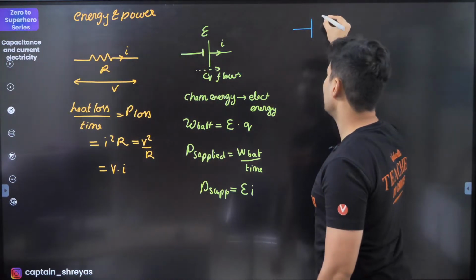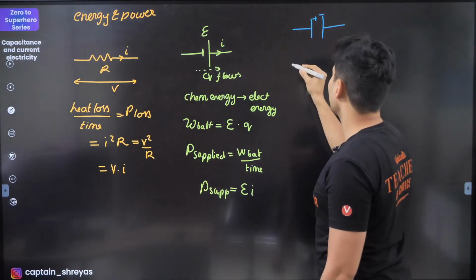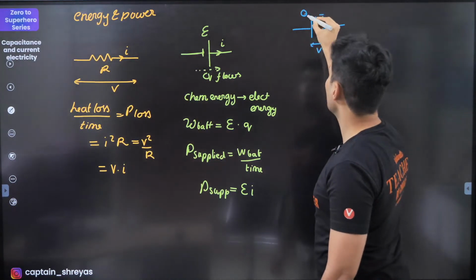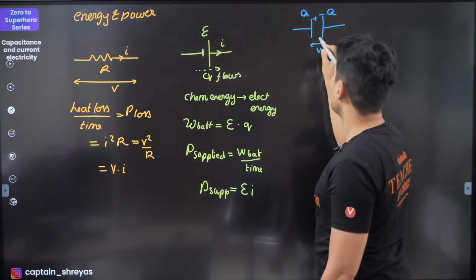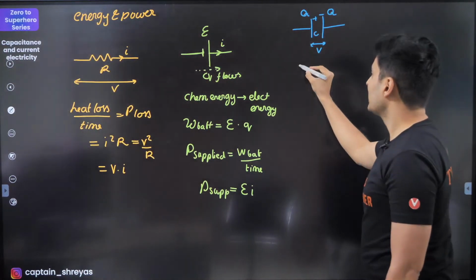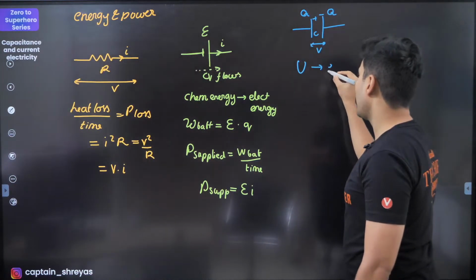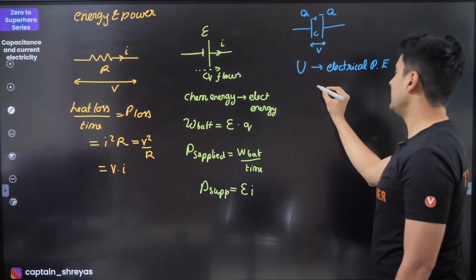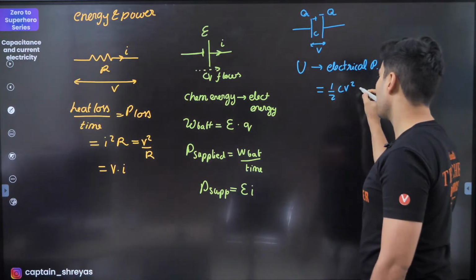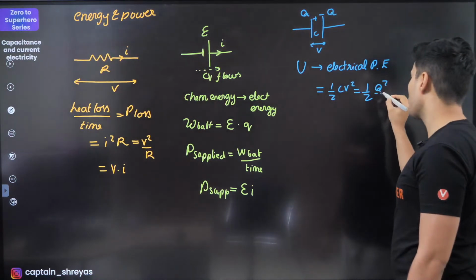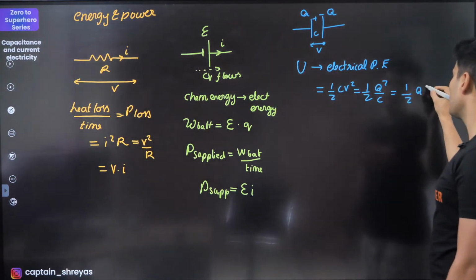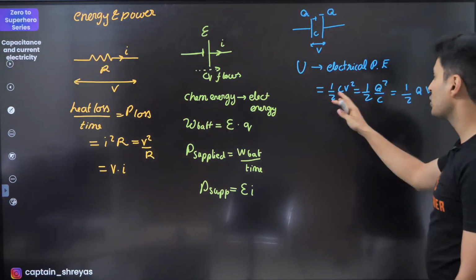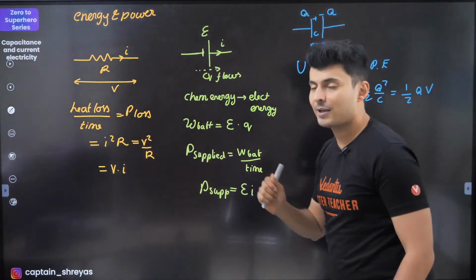Next thing is for basically a capacitor. So for a capacitor, this is positive, this is negative, there is some voltage difference, and there is a charge Q, minus Q over here, and capacitance is C. So the energy stored is basically your electrical potential energy, and that is given by half CV square. We can also write it as half Q square by C. You can also write it as half Q times V. All the formulas work. There is no difference in that.